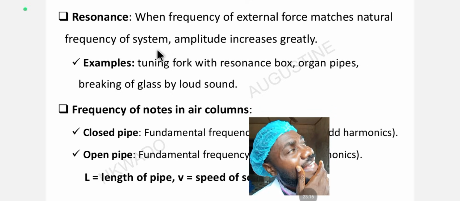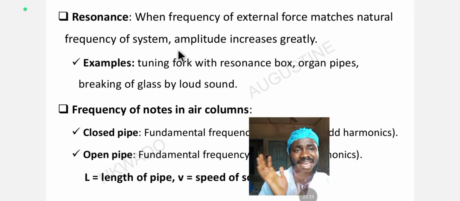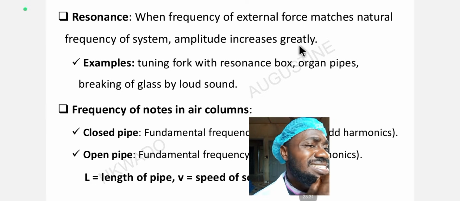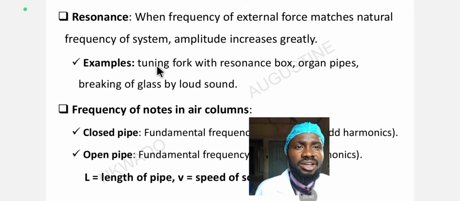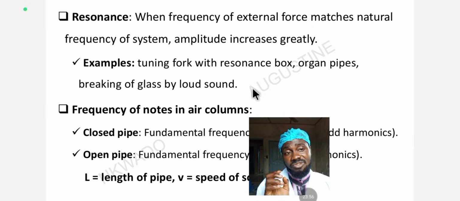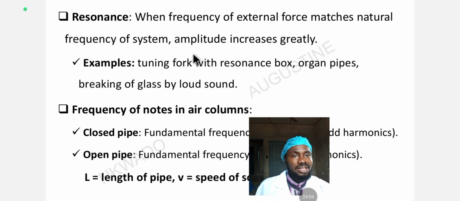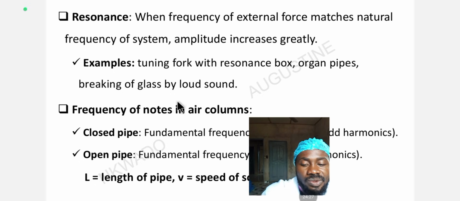Resonance is like the sound made from a hollow object, an air-filled object. And the amplitude increases greatly. In resonance, amplitude increases greatly. Please take note of this. An example of resonance is a tuning fork with a resonance box. When you put the tuning fork on a resonance box, you are going to notice resonance. Other examples are air-filled organ pipes and the breaking of glass by loud sound. So all these are examples of resonance.